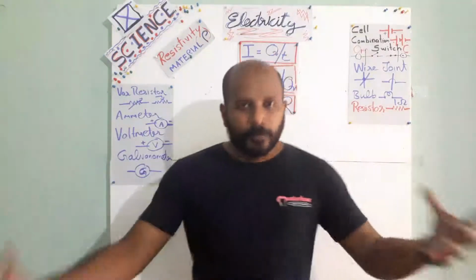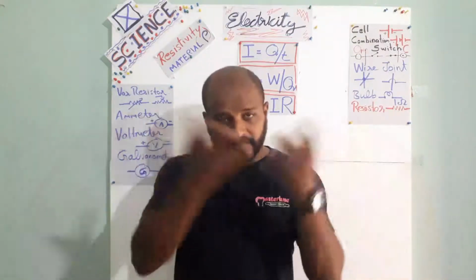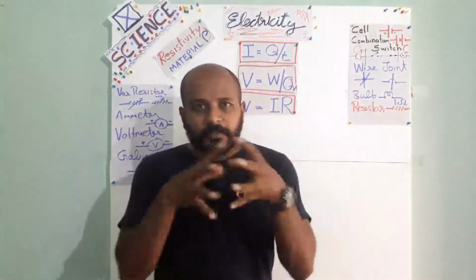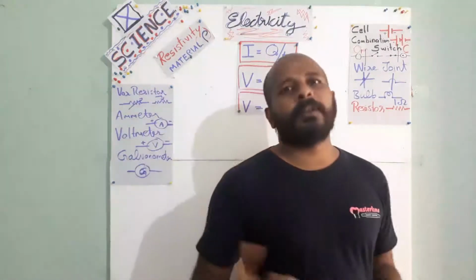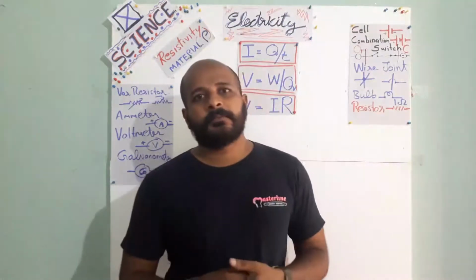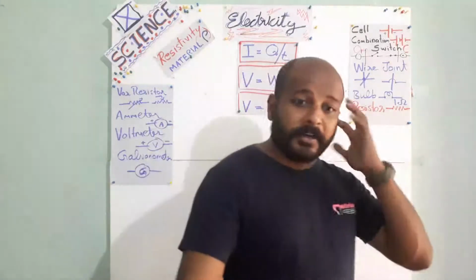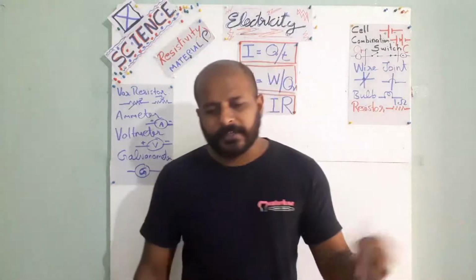A mixture is a combination of 2 or more elements or compounds. Lots of elements and compounds are mixed together. That is called a mixture. An easy example is salt water, or sugar water, or lime juice. It's a mixture. So mixtures are also divided into 2: homogeneous mixture and heterogeneous mixture.